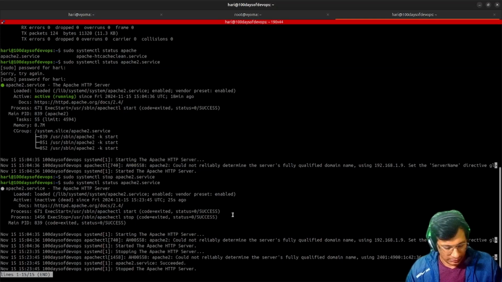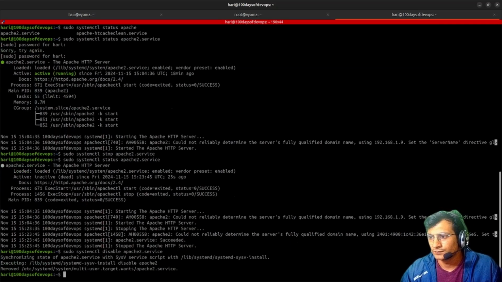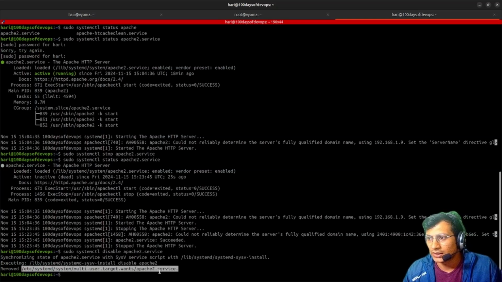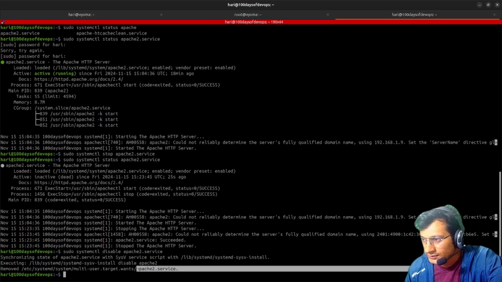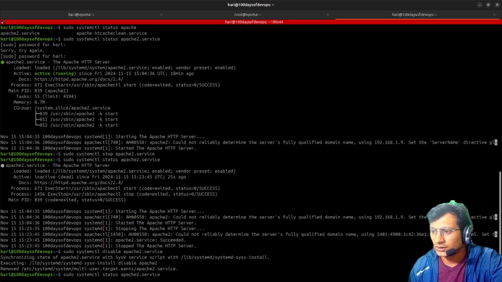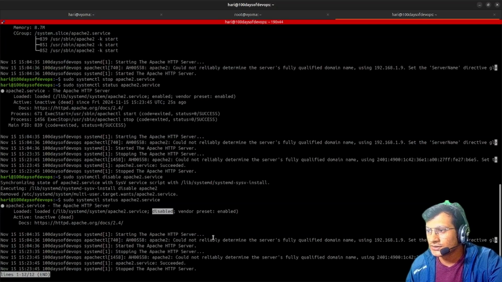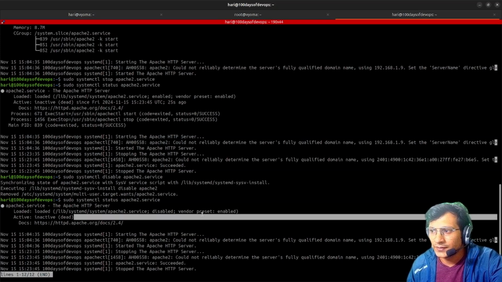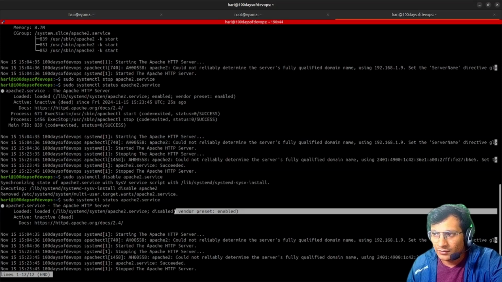Let's just disable it. It removed the file from the systemd multi-user target wants directory. So the Apache service is currently removed from the multi-user target, and this file is removed. Let's check. Here you can see the service is disabled. Vendor preset enabled means that by default, when we install a particular service, it will enable the service at the time of install itself. However, we have disabled it.